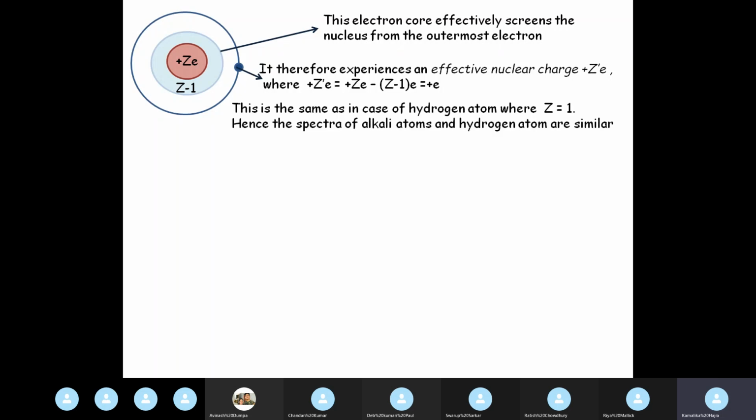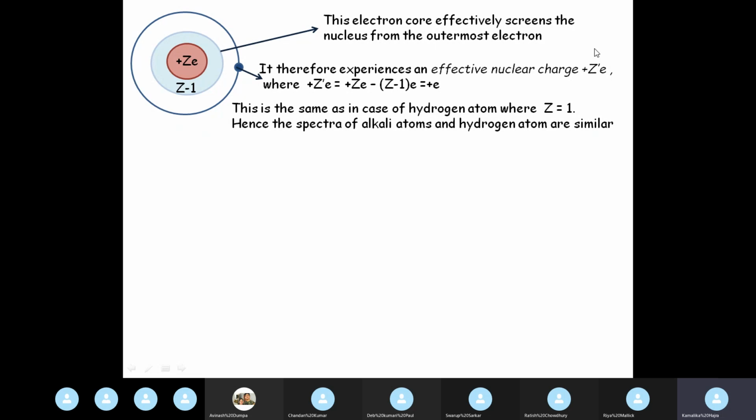Okay. So this is the same as in the case of the hydrogen atom, where Z equals 1. Hydrogen atom has a single proton nucleus, right? So the nuclear charge that the valence electron of the hydrogen atom has to face is plus e. Here also the optically active electron, the valence electron, is facing an effective nuclear charge which is just plus e, right? This is the reason why the spectra of alkali atoms and hydrogen atom are similar. And this is the same for all alkali atoms.